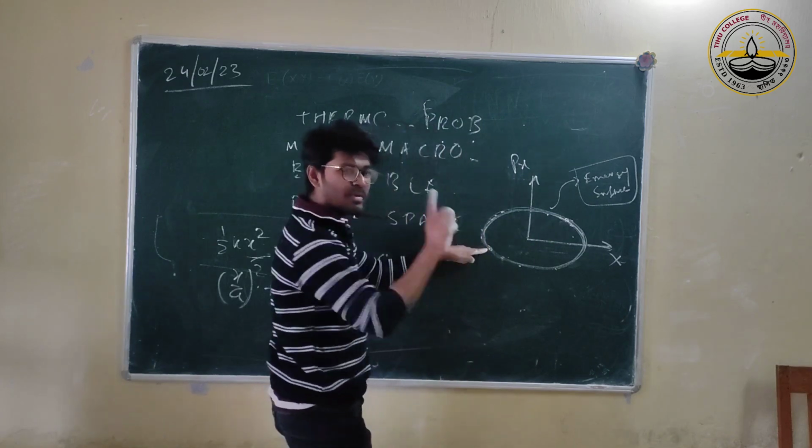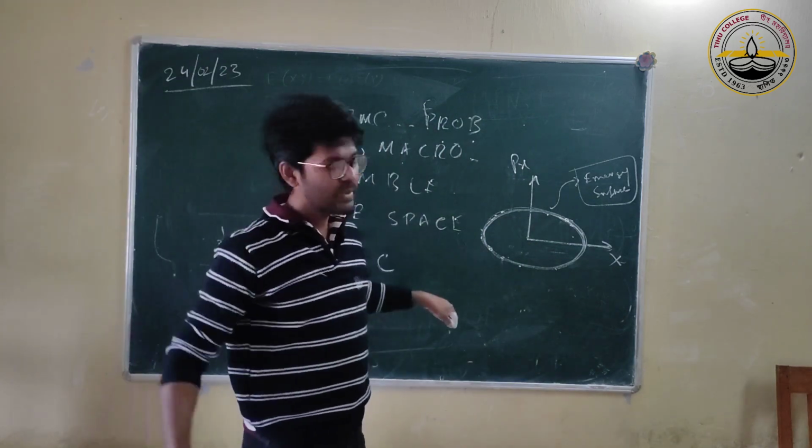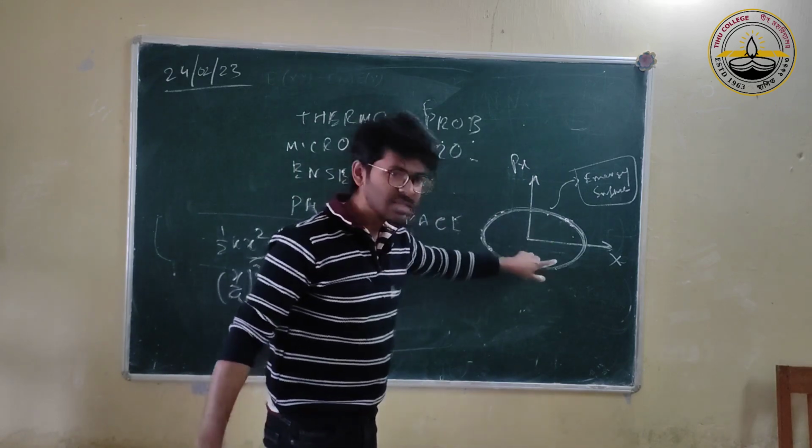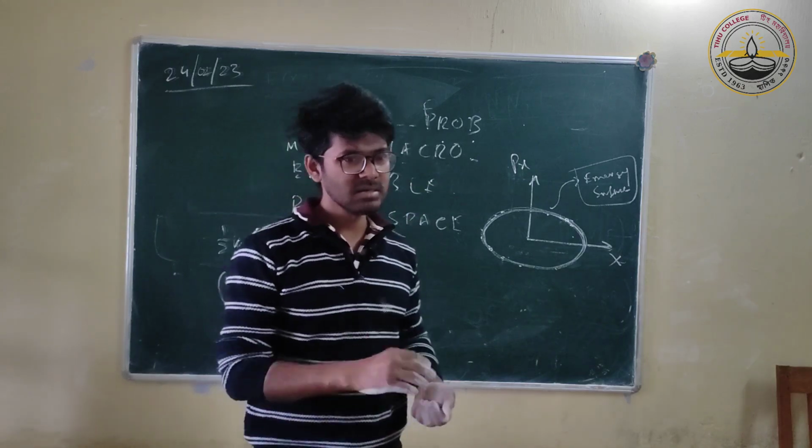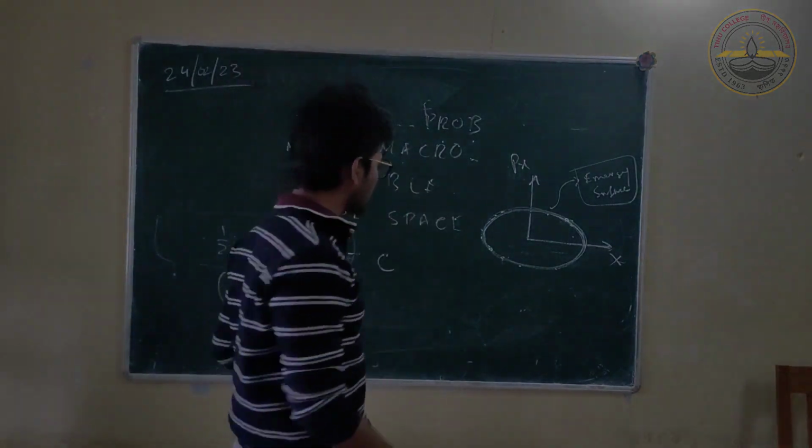A point here will correspond to another microstate. In continuous cases like this, we have an infinite number of microstates basically, right? It is continuous, so there is no discrete set of possible values over here.